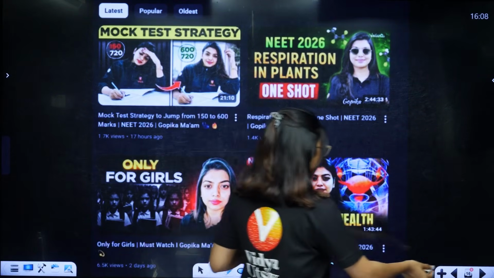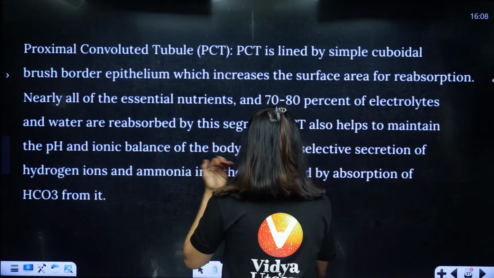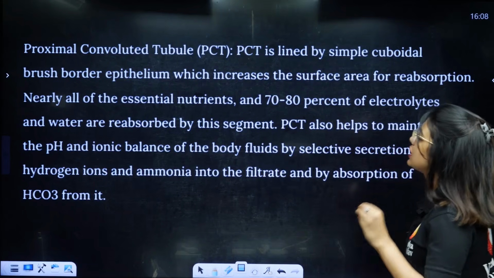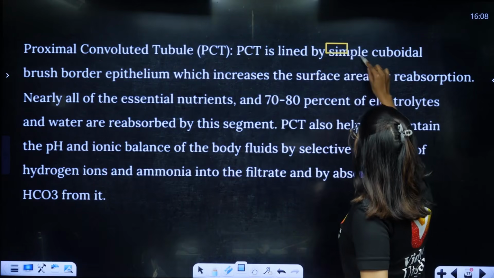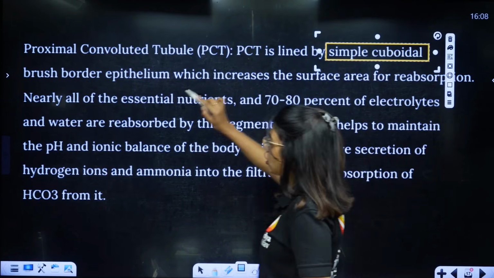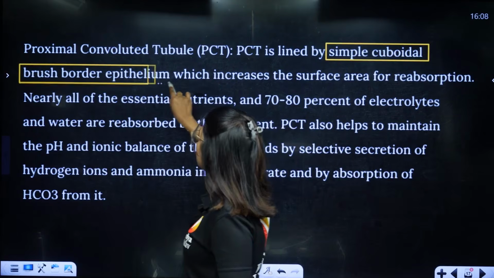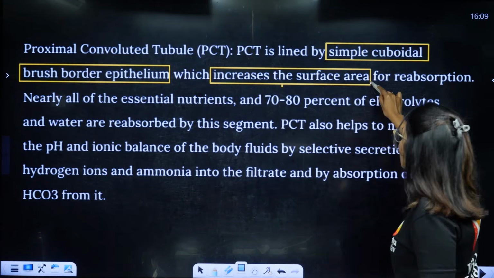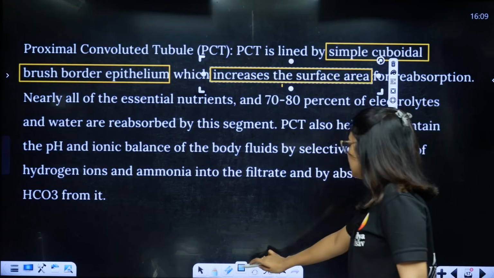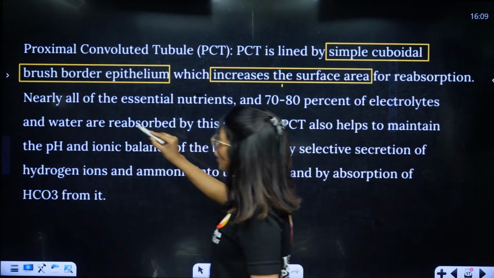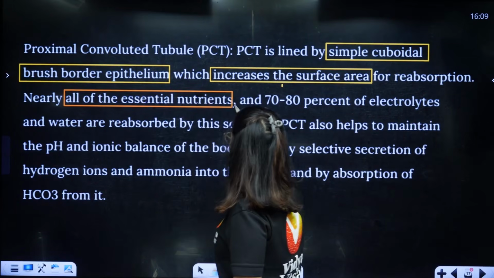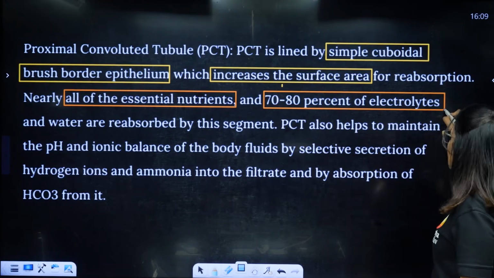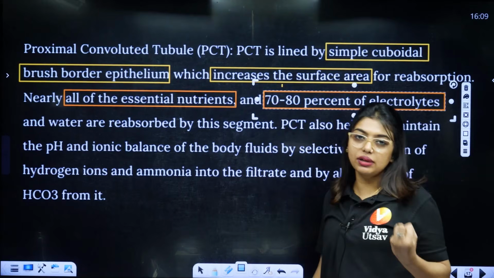Okay, now we are going to understand how urine formation happens. So students, here you can see I have put the NCERT lines. Proximal convoluted tubule, PCT, is lined by simple cuboidal brush bordered epithelium. This I already explained to you before, which increases the surface area for reabsorption. Here is a very important line: nearly all of the essential nutrients, and 70 to 80% of electrolytes and water are reabsorbed in this segment.